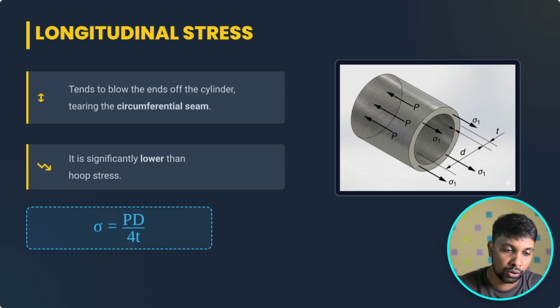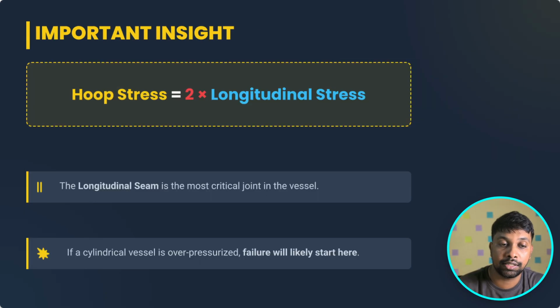Okay, we will go to longitudinal stress. In this formula you can see that compared with hoop stress, the longitudinal stress is almost half. You can see PD by 4T. Since it is almost half, it's not going to affect the pressure vessel directly, but in some places it will affect the circumferential seams. As I already said, hoop stress is the most dangerous one. It is 2 times the longitudinal stress. The longitudinal seam is the most critical joint in the pressure vessel. If the cylindrical vessel is over-pressured, the failure will likely start in the longitudinal seam. That means the failure will happen due to the hoop stress.